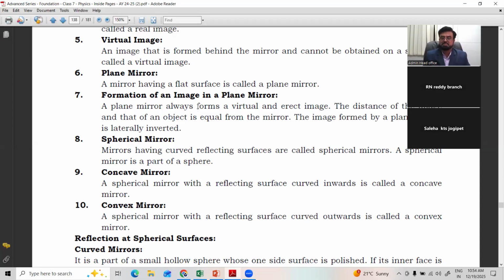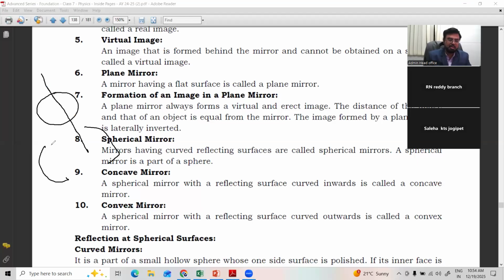Whereas spherical mirrors. Spherical mirrors are of two types, which are obtained from a hollow sphere. Hollow sphere means just like your rubber ball, right? So suppose this is a rubber ball, which is a hollow sphere. When you cut that into two parts, one will be like this and the other will be like this.